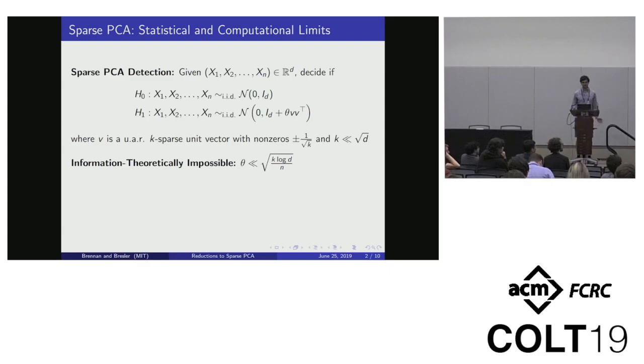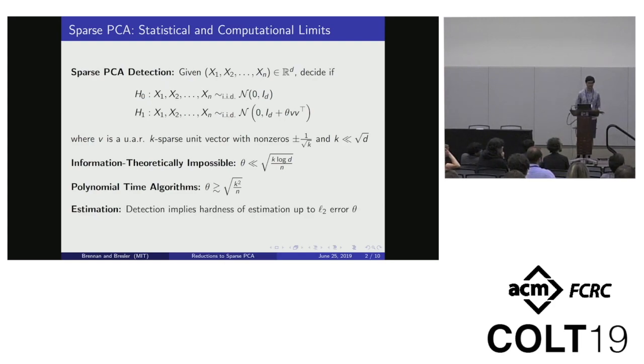This model has been very well studied, and it's known to be information theoretically impossible if the level of signal theta is much smaller than square root K log D over N. On the other hand, polynomial time algorithms only begin to work when theta is at least square root of K squared over N. So there's this K to K squared gap. One remark I'll make is that generally people consider the estimation version of this problem, and for us, detection implies hardness of estimation up to L2 error theta.